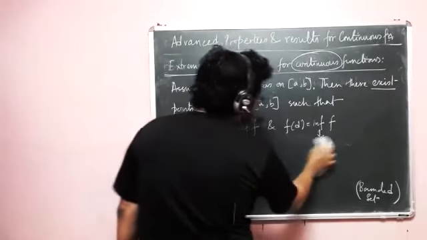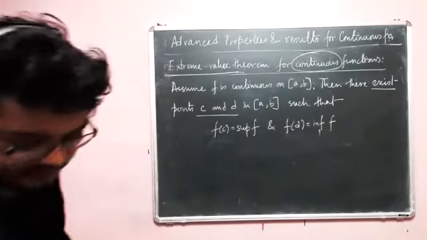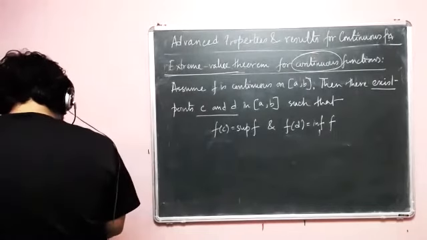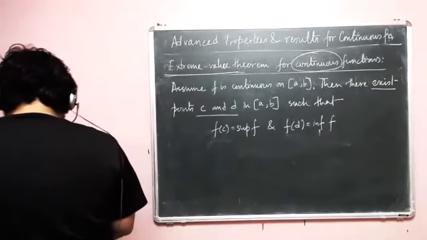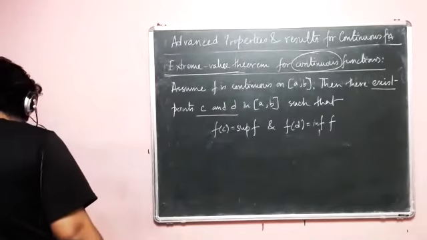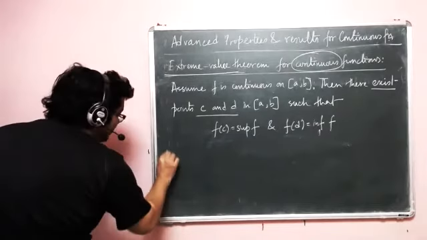a result which is far more interesting than we can actually write. And that is this note.